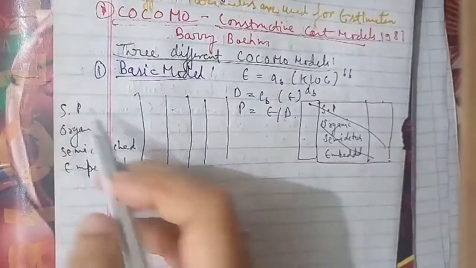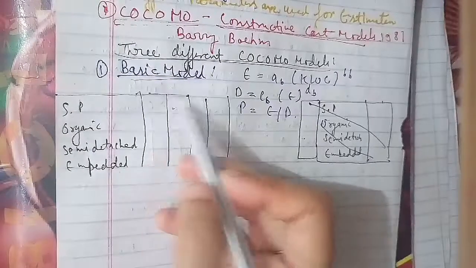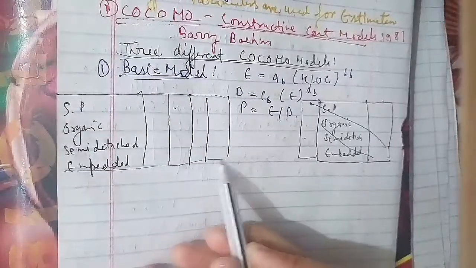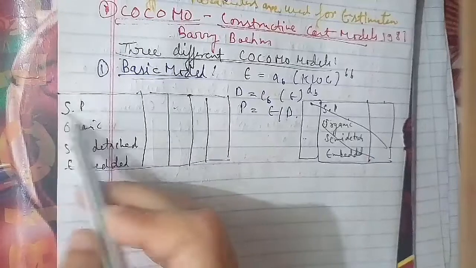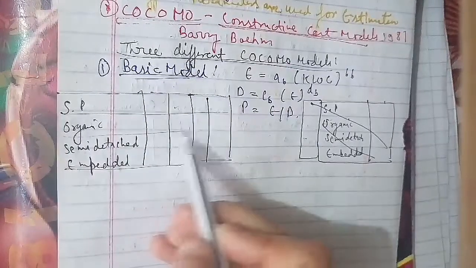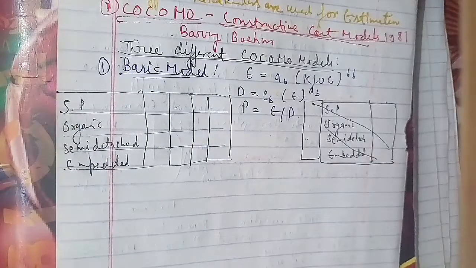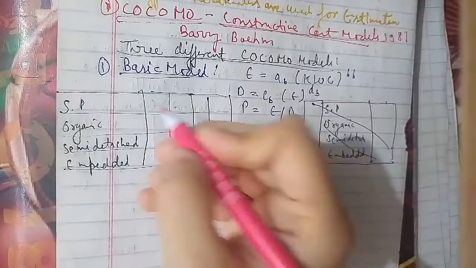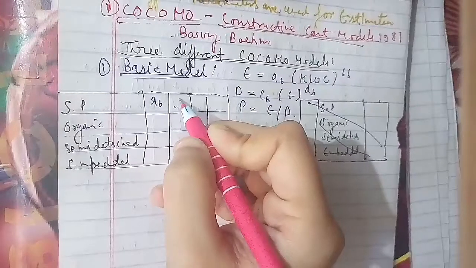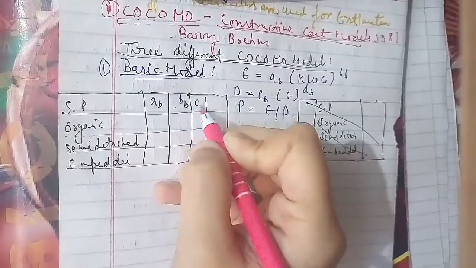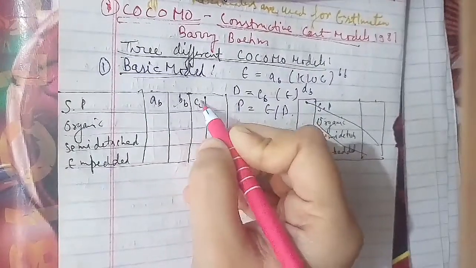So that we have as follows: AB, BB, CB and DB here.